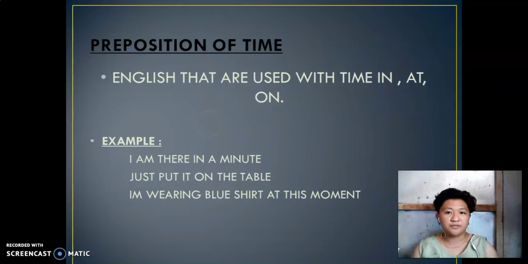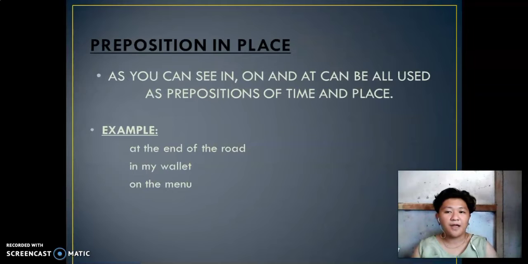So next, proceed. Prepositions of place. As you can see, in, on, and at can all be used as prepositions of time and place. For example, at the end of the road, in my wallet, on the menu. Those are the three examples of prepositions of place. So the next one is